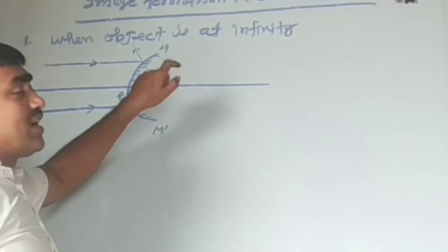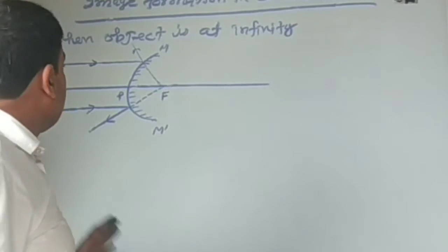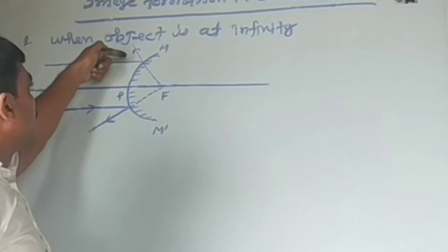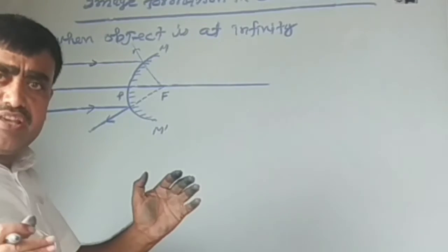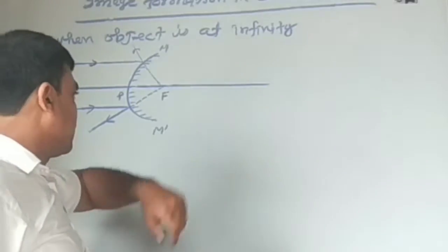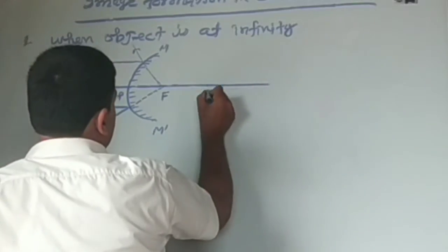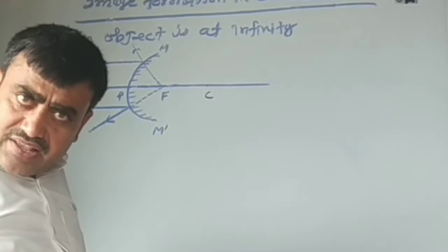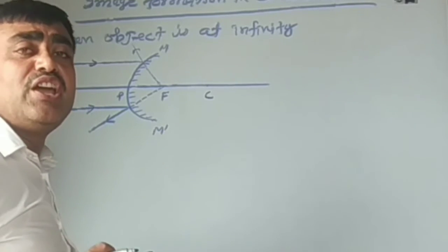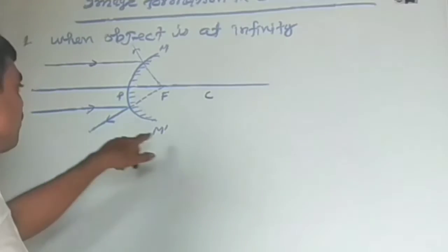This fixed point is called the focus. That means here two reflected rays virtually meet at the focus of the convex mirror, and hence the image is formed at the focus.